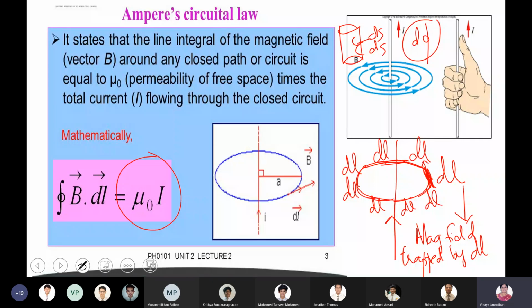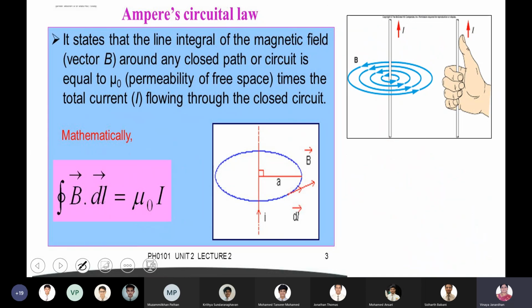The entire magnetic field trapped by this Amperian loop is equal to mu naught I. It depends upon the strength of the current, and it also depends upon the medium between the conductor carrying current and the point where you are finding the strength of the magnetic field. Are you clear, boys? Because it takes time to understand Ampere circuital law. Ampere circuital law is useful in finding the strength of the magnetic field at any given point.